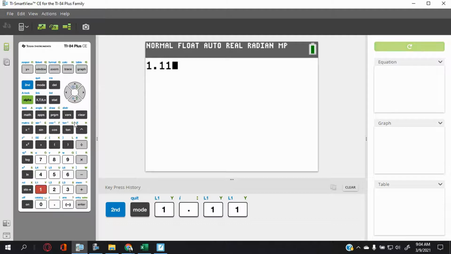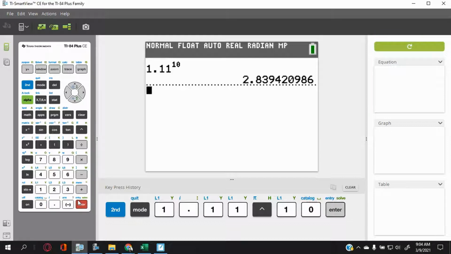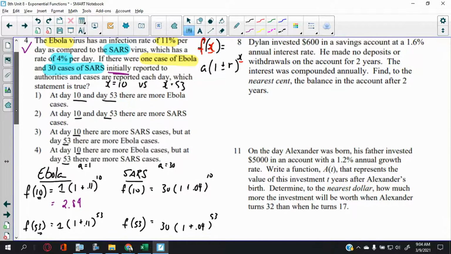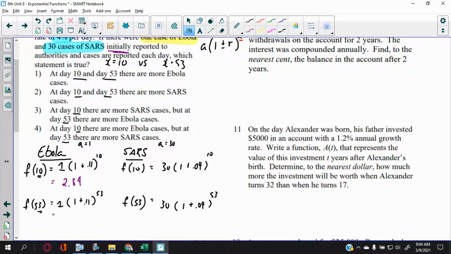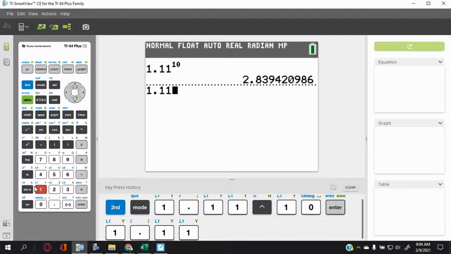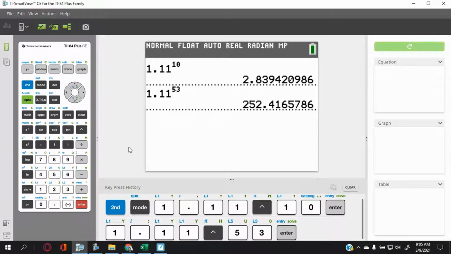Caret, 10th power, enter. That's 2.83. Let me just round it, 2.84. So 2.84 cases after 10 days. I need more space. And then for this one, 1.11 to the 53rd power. 252.42.